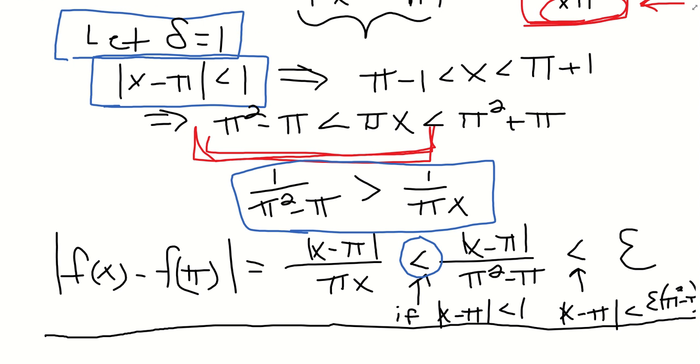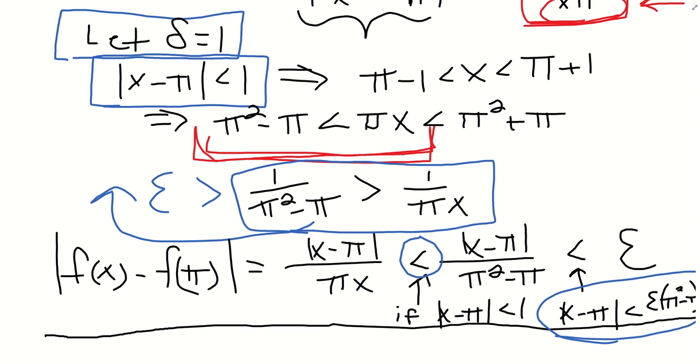So you know that this has got to be less than epsilon. We know that, right? If this is true, you can move this denominator up here, and you have pi squared minus pi times epsilon be less than this 1 over pi x. And if you do that, you get to this point right here, where this absolute value of x minus pi has to be less than epsilon times pi squared minus pi. Hopefully that makes sense. If it doesn't, pause this and go back through the inequality, and you'll see that this whole inequality works out, and you'll get back to the very beginning where x minus pi has to be less than epsilon, which is what you're wanting altogether.